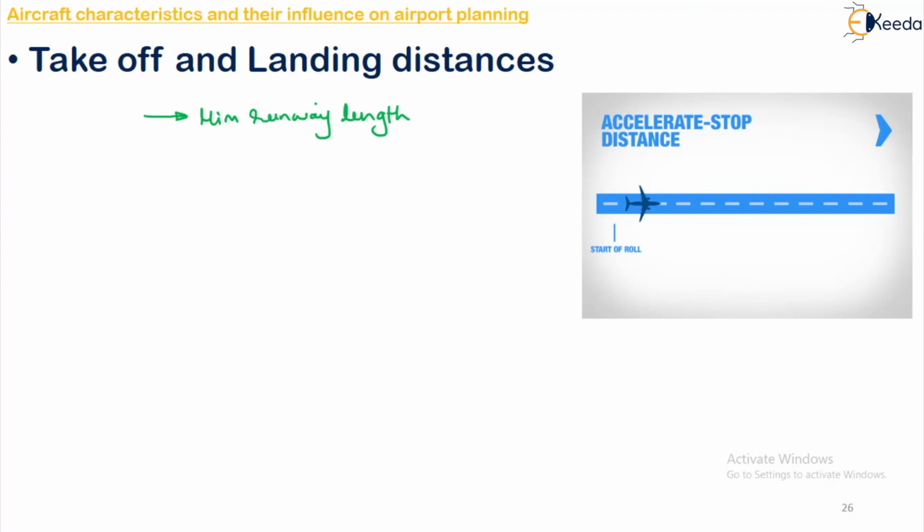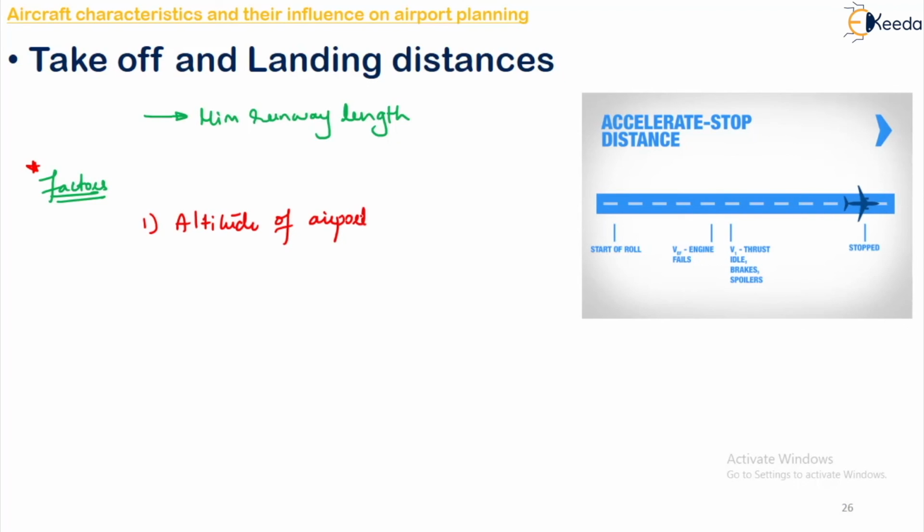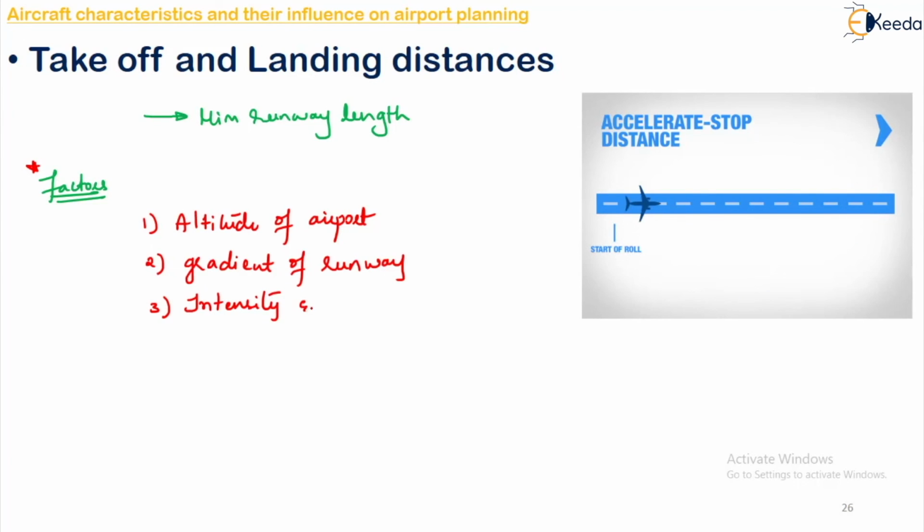So the distance will depend upon many factors, right? What are the important factors? Let us make a list of it. The first one is the altitude of your airport, on which height your airport is there. It will depend upon that. Then the gradient of your runway, how much gradient you are giving for your runway. The next one is the intensity and the direction of the wind that is flowing in your airport region. On that it will depend.